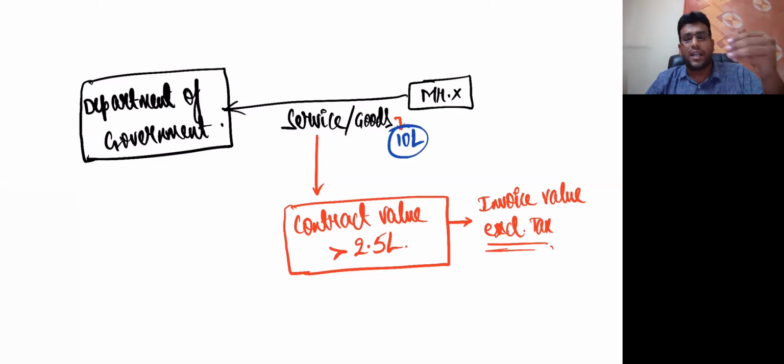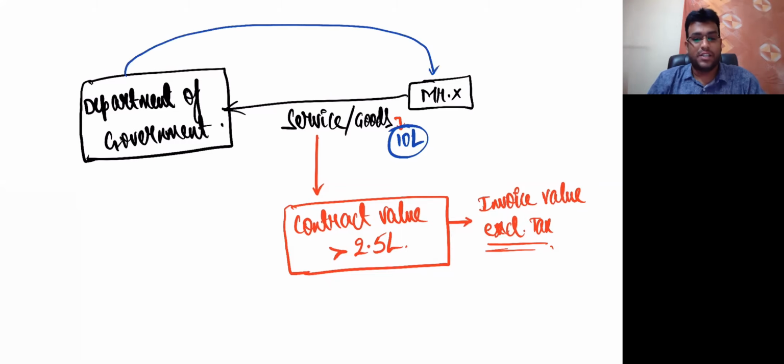For example, government gives a road laying contract, or a contract for laying of water pipelines, or a contract for construction of a building, or any kind of contract for that matter. But payment is made by a government department or local authority or government agency, because only for them presently the provisions of TDS are applicable. So there is some service or goods for a value of 10 lakhs.